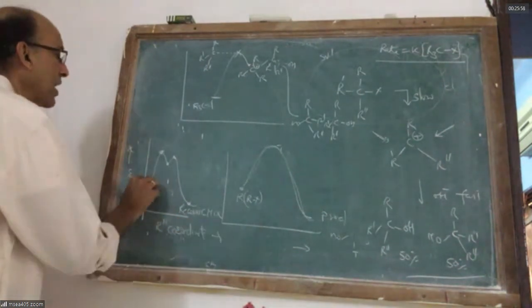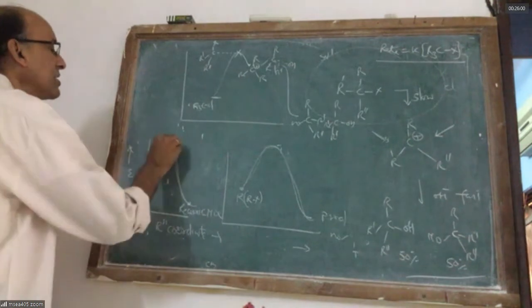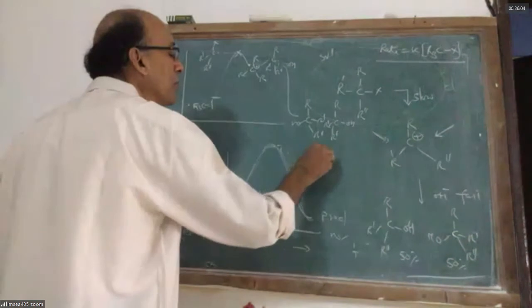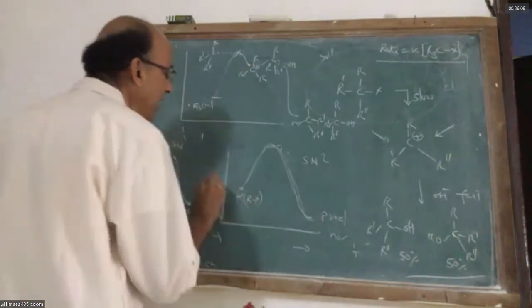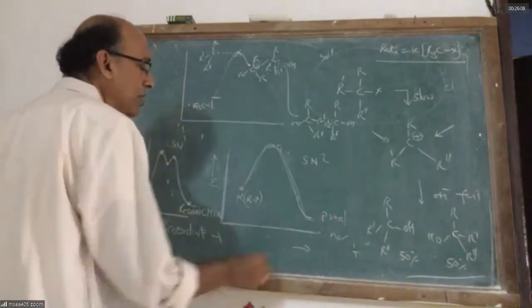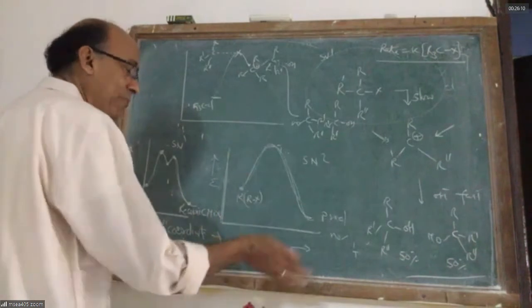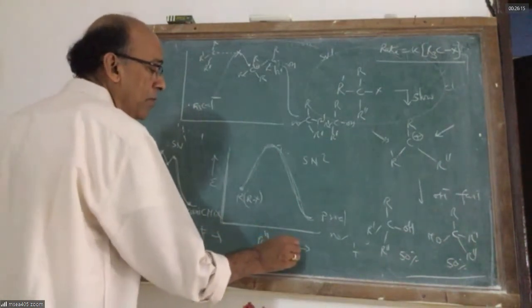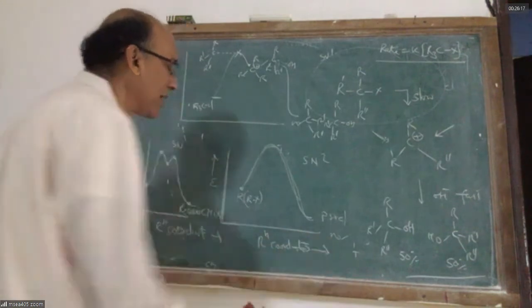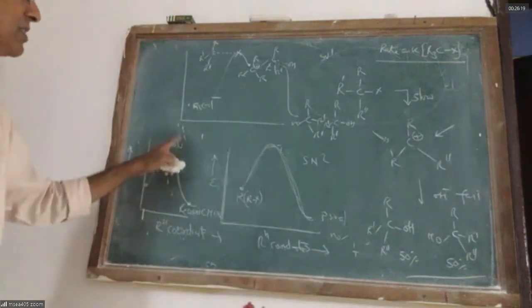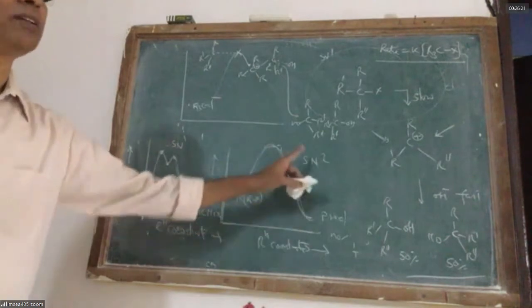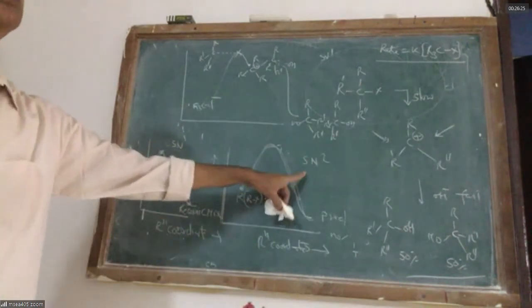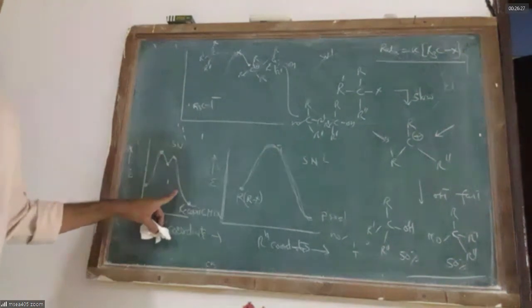If you have a graph like this, it is SN1. If the graph is like this, it is SN2. This is a graph of the energy of the reactants and products against time or reaction coordinate. So in the energy level diagram, if you have two peaks, that is SN1. If you have one peak, that is SN2. SN2 means the rate depends on two species. SN1 means the rate depends on one species.